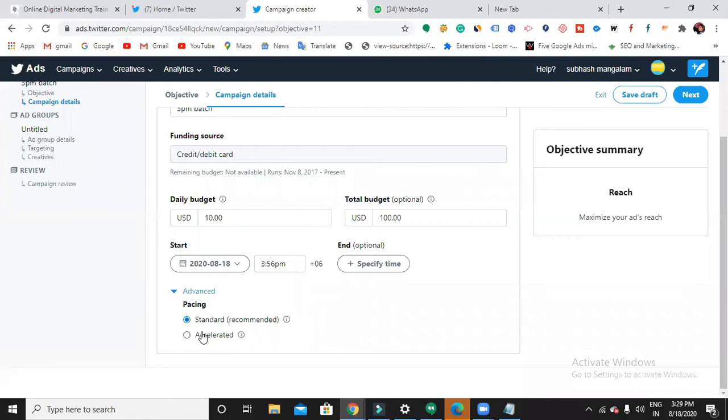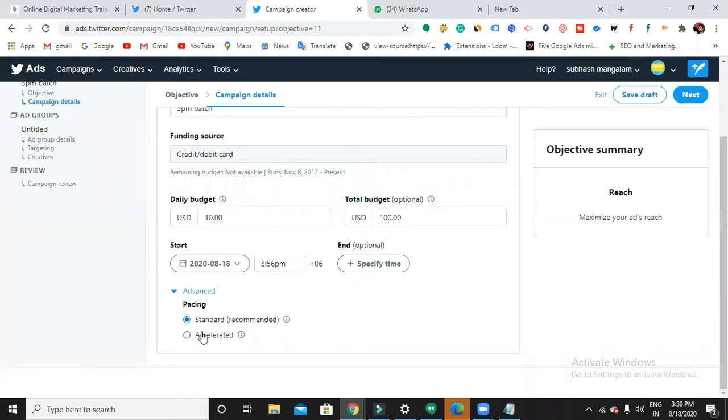My aim is to promote my ad from morning to evening, for 24 hours. I don't care when it shows, but it has to show evenly throughout the day. But when I choose accelerated, it is going to show my ad continuously.